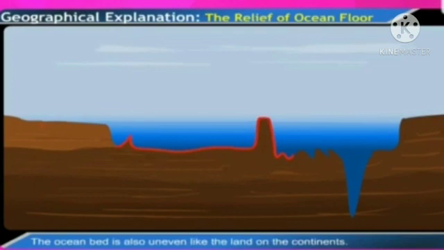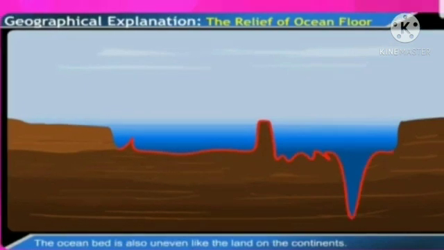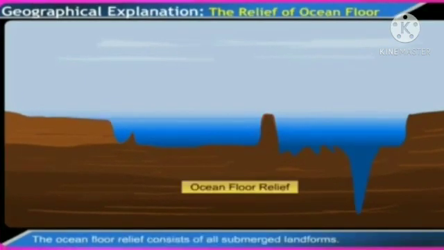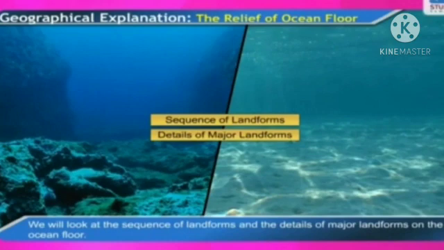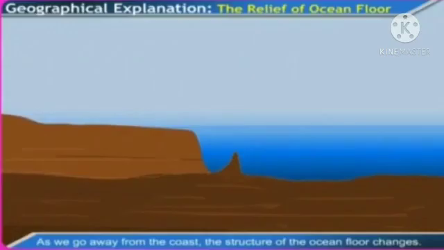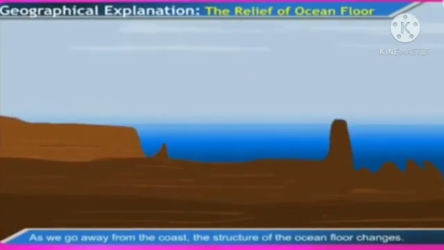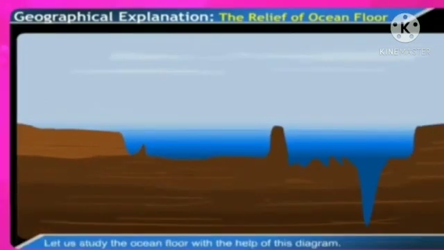The ocean bed is also uneven, like the land on the continents. The ocean floor relief consists of all submerged landforms. The structure of the ocean floor differs from ocean to ocean. We will look at the sequence of landforms and the details of major landforms on the ocean floor. As we go away from the coast, the structure of the ocean floor changes. Let us study the ocean floor with the help of this diagram.